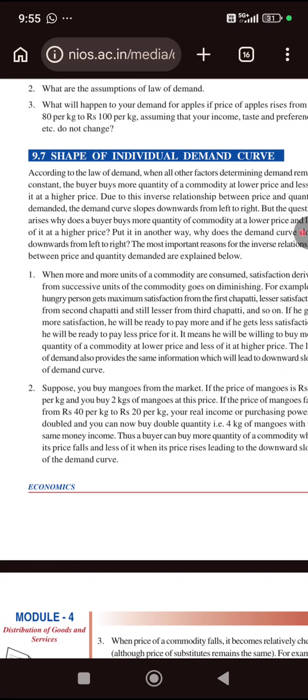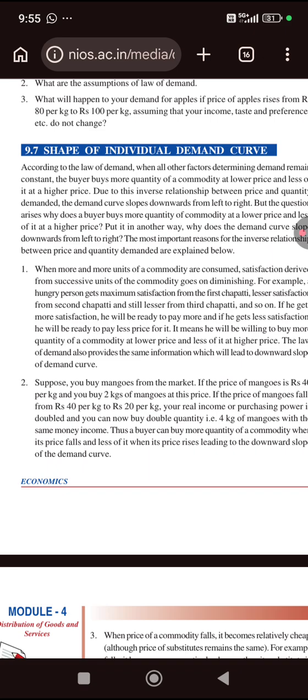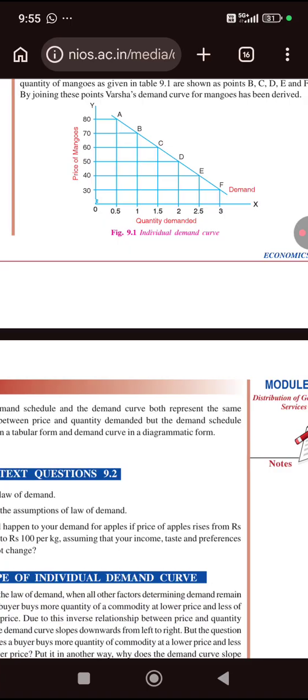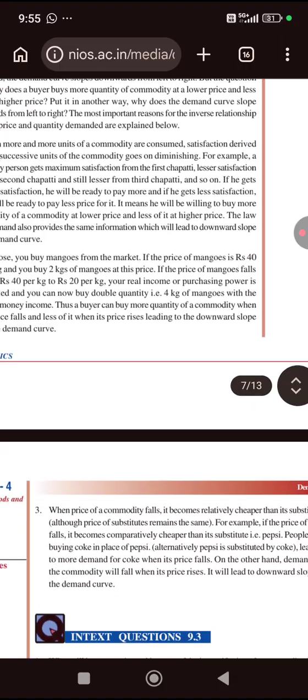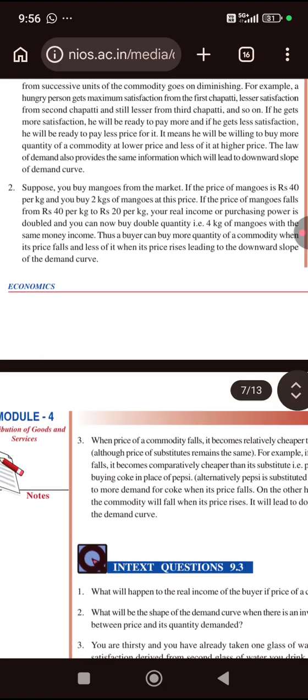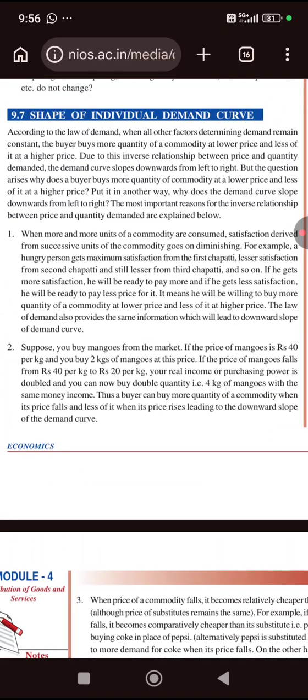Due to this inverse relationship between price and quantity demanded, the demand curve slopes downward from left to right, as can be seen in figure 9.1.